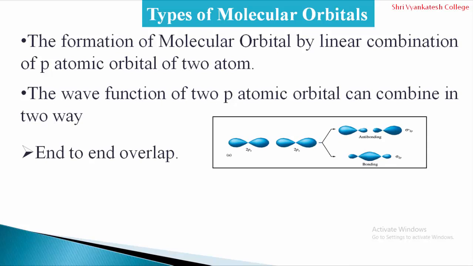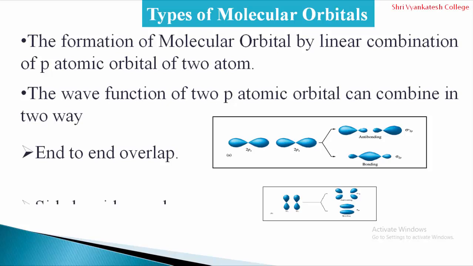End to end overlap. When the p atomic orbitals combine by end to end overlap, there is again a formation of two molecular orbitals, that is a bonding and an anti-bonding. When the overlap is end to end, there is formation of a sigma, that is a bonding molecular orbital, and a sigma star, that is an anti-bonding molecular orbital.